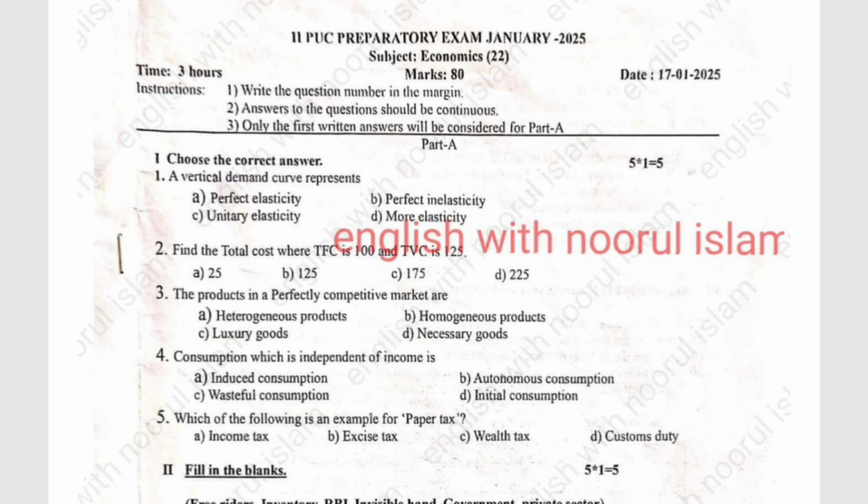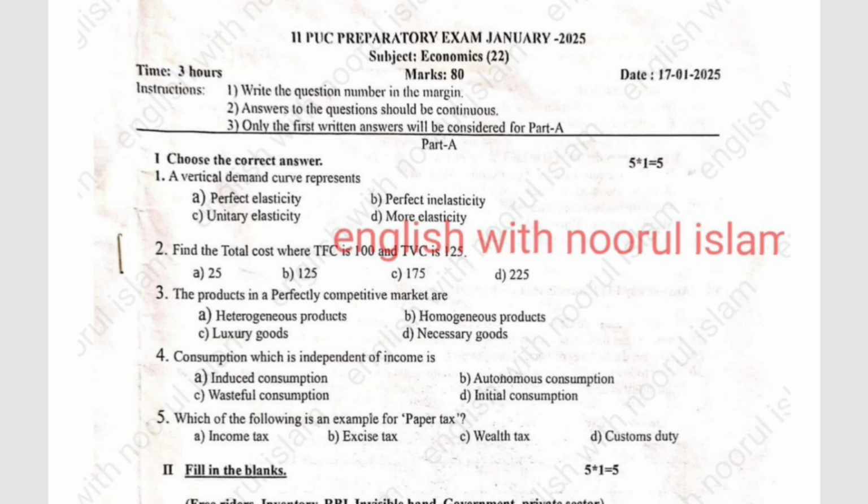Okay, in Part A, first, choose the correct answer. 5 questions, 5 marks. One question carries 1 mark, 5 ones are 5. The first question: a vertical demand curve represents perfectly elastic, perfectly inelastic, unitary elastic, or more elastic demand. The answer is perfectly inelastic.